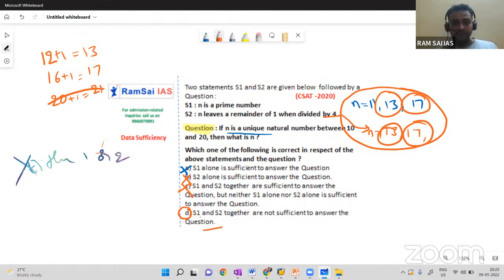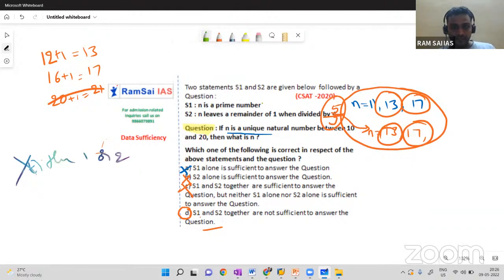Are you getting it? For example, if statement 2 is like, n leaves a remainder of 1 when it is divided by 5. If this is the question, when divided by 5 instead of 4, if I was given 5, then for option 2, let me take another color.